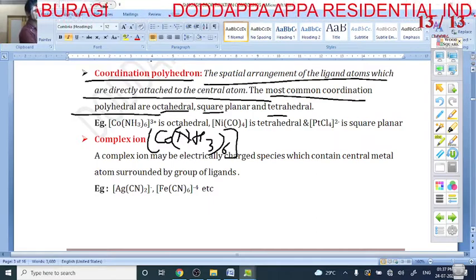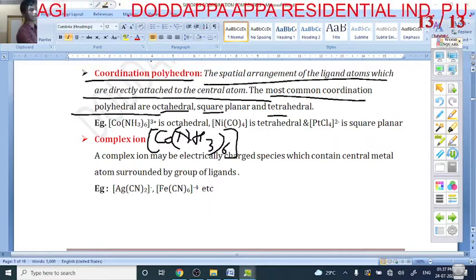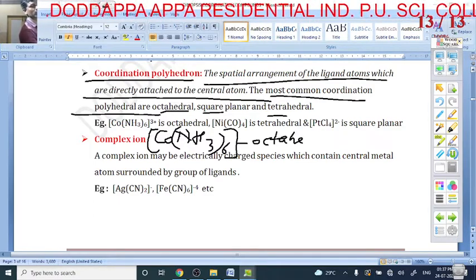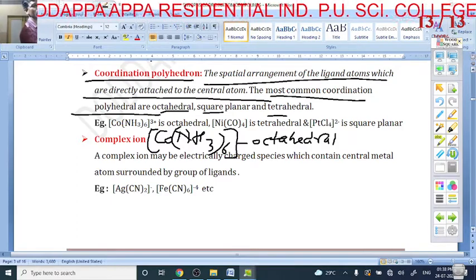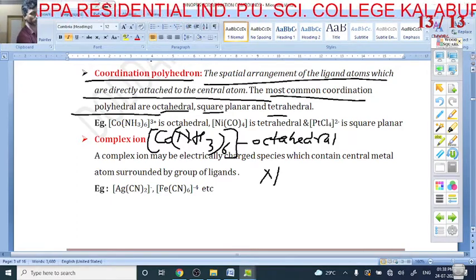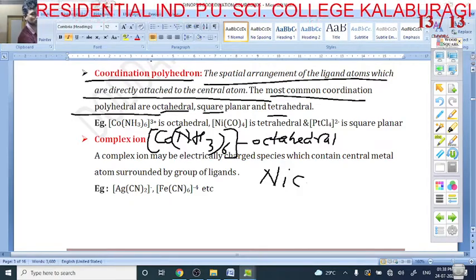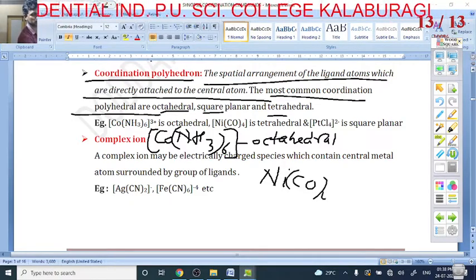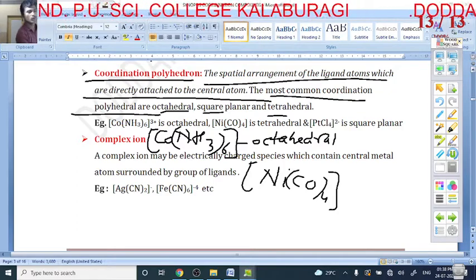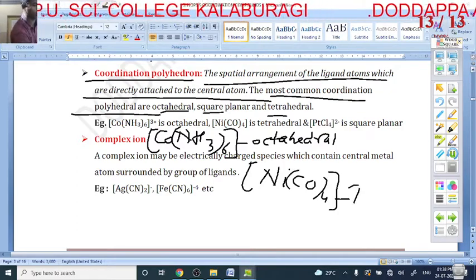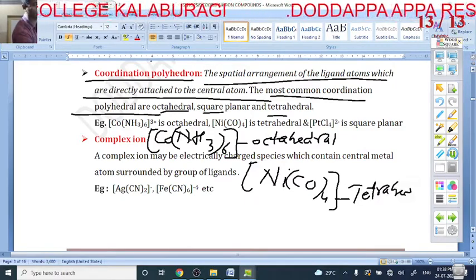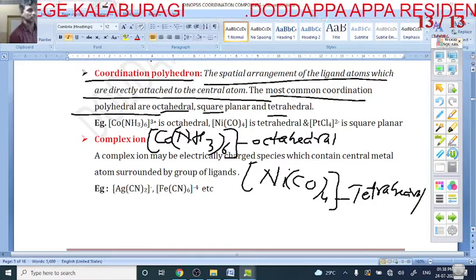So this 6 means an octahedron. What is the coordination polyhedron? Octahedron. One more complex is here, Ni(CO)4. What is the coordination number? 4. What is the coordination polyhedron? The coordination polyhedron is tetrahedron.